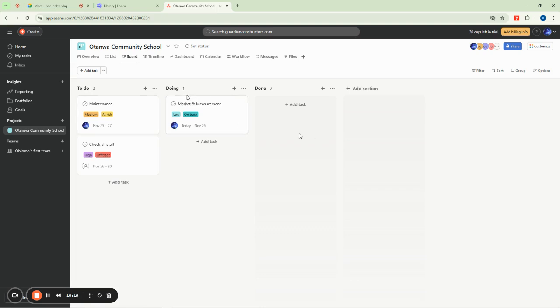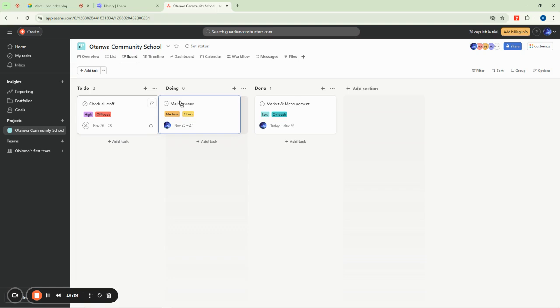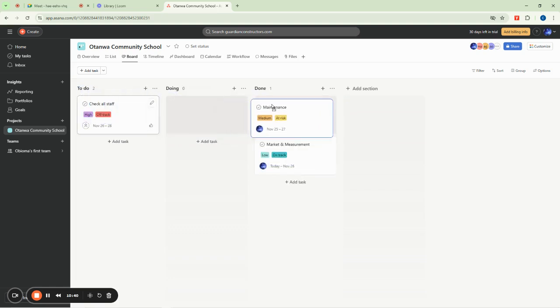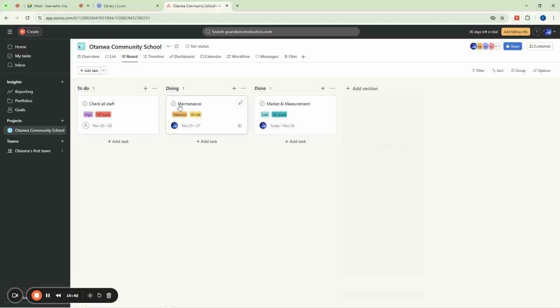Then when you are done with it, maybe your staff members are done taking the measurements and they are also done with going to the market, you can take this one and drag it to the section that says done. This means that this task is completely done. Then we have this one here, you can drag it all here. So you can drag it between to do, doing and done. It all depends on what you're doing at the moment. So whenever you drop it there, it should just be there.